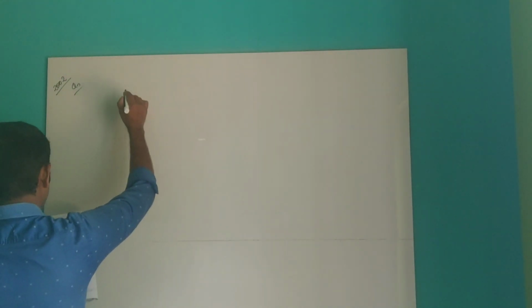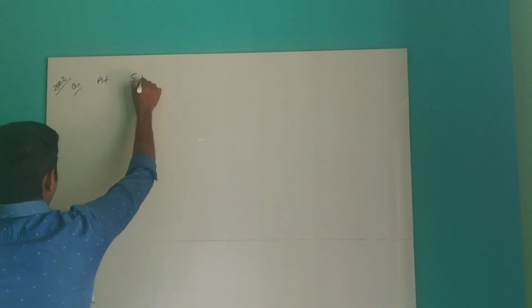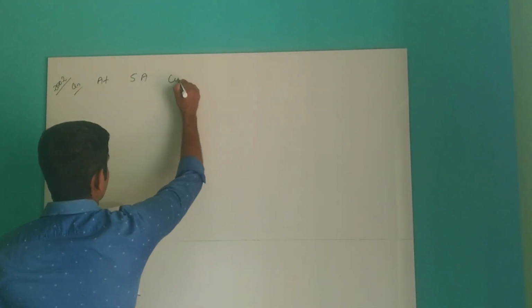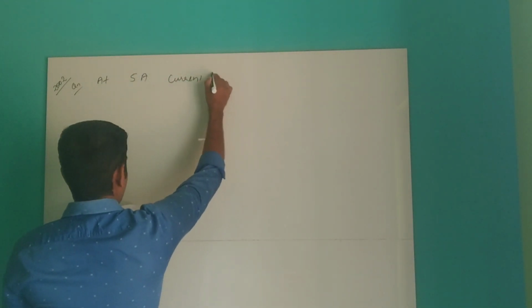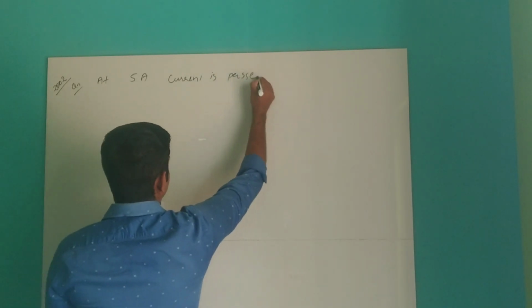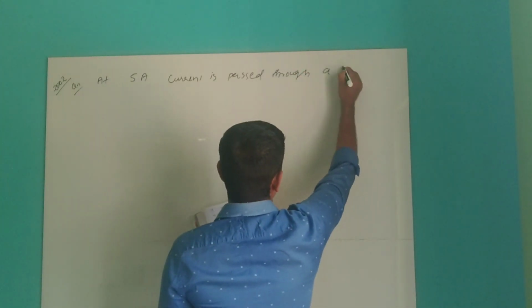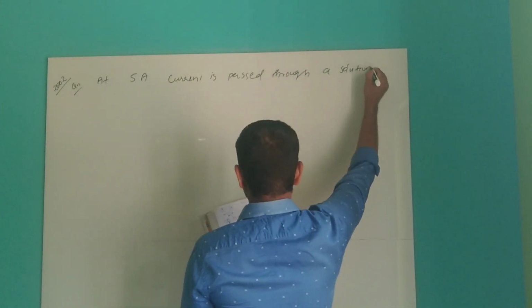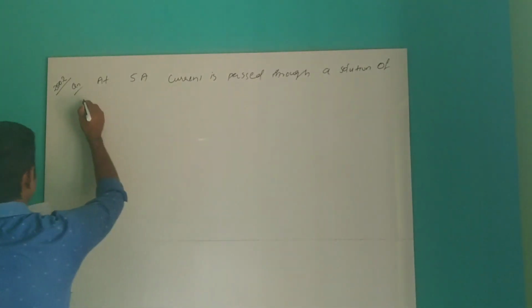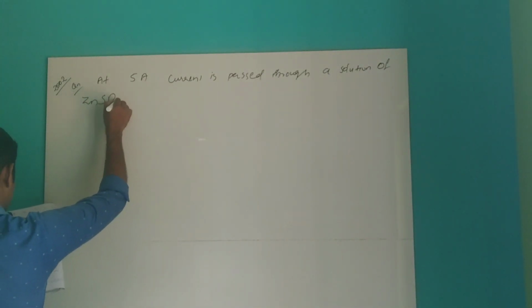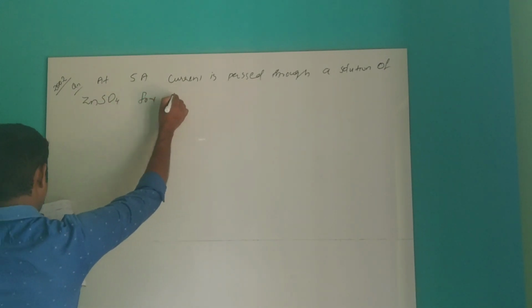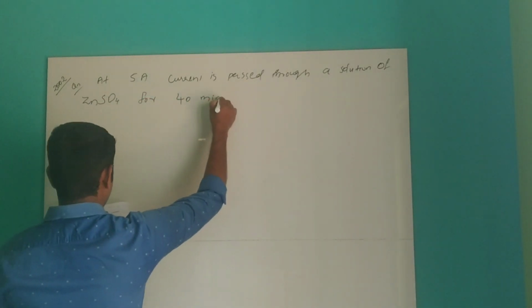So we are going to do the next problem, asked in 2002. A 5 ampere current is passed through a solution of zinc sulfate for 40 minutes.